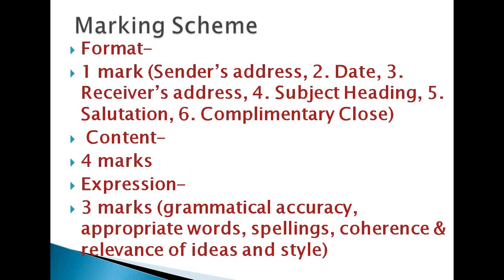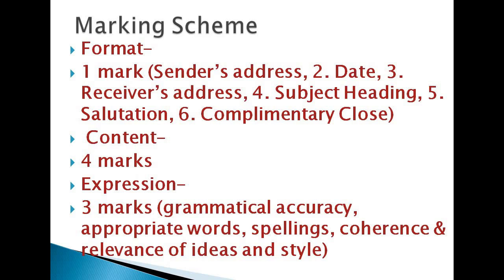Now we will discuss the marking scheme, because this is important. How you get good marks in the examination, this you should know. Here we are taking an example of a letter of 8 marks. Suppose the letter carries 8 marks. So how the marks are divided? First, 1 mark for format. The format already I have given you.